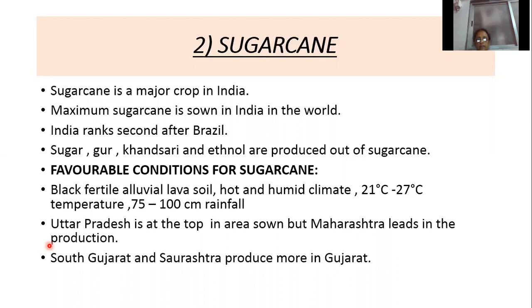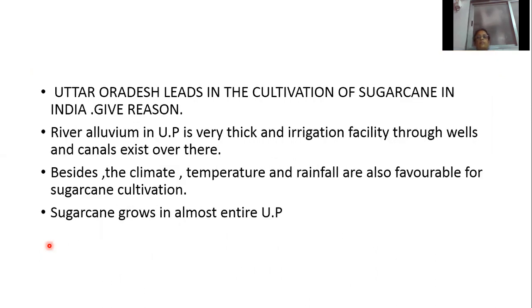Which regions of Gujarat produce sugarcane? South Gujarat and Saurashtra. Then, Uttar Pradesh leads in the cultivation of sugarcane in India. Give reason. Write down this question in your notebook. River alluvium in UP is very thick and irrigation facility through wells and canals exists over there.